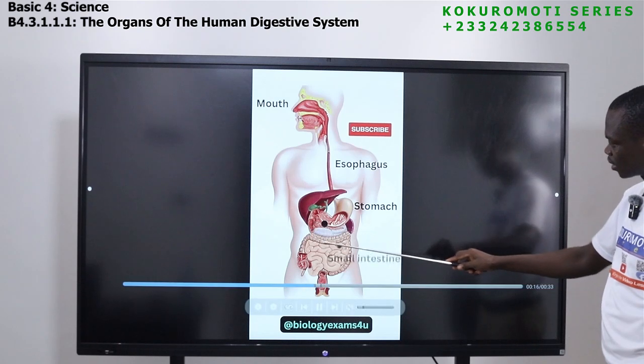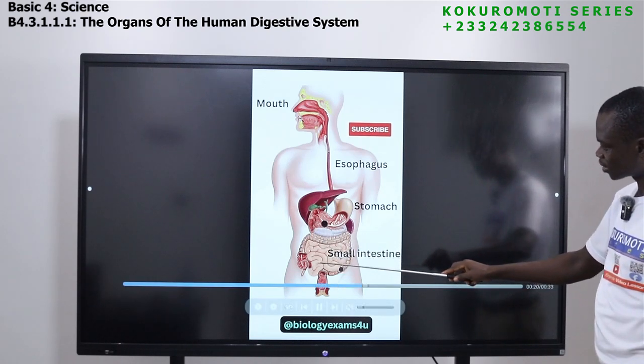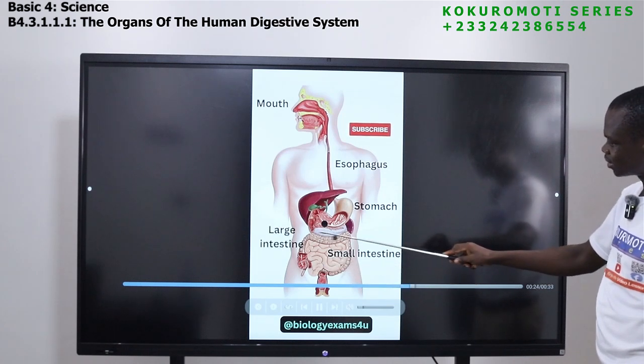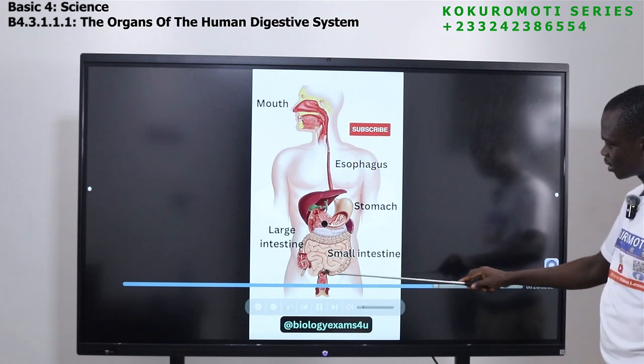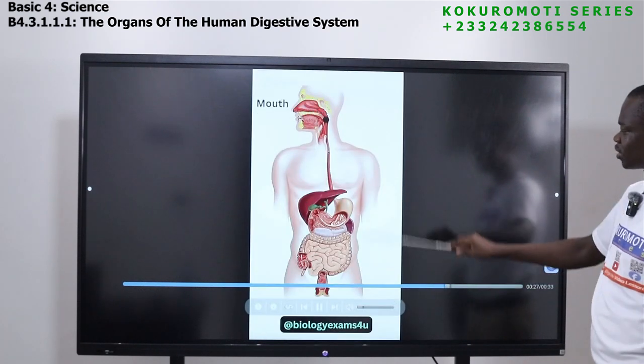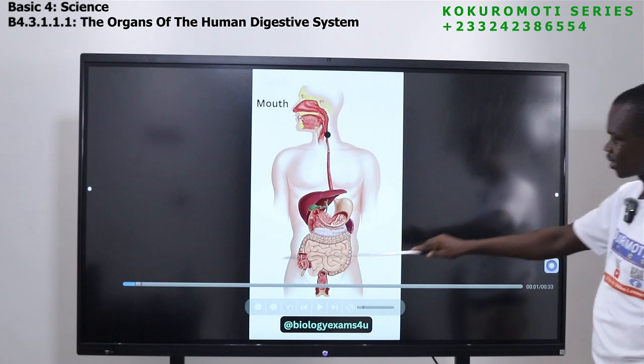The stomach, then to the small intestine. So it will be in the small intestine like that. Have you seen the small intestine? Then to the large intestine. From the large intestine to the rectum, and then it comes to the anus. Let's look at it once again. So this is the food coming from this side.